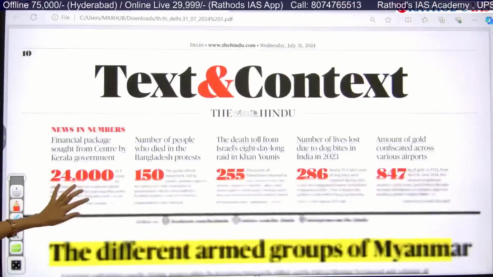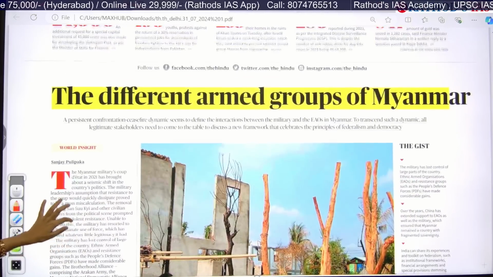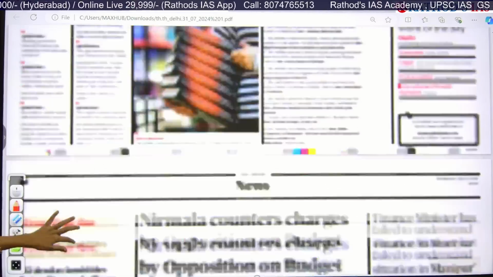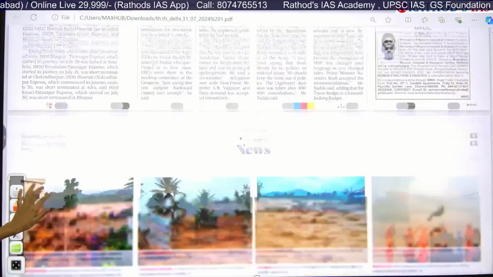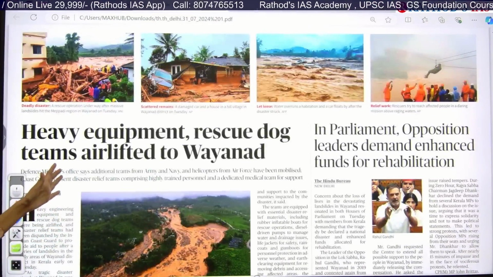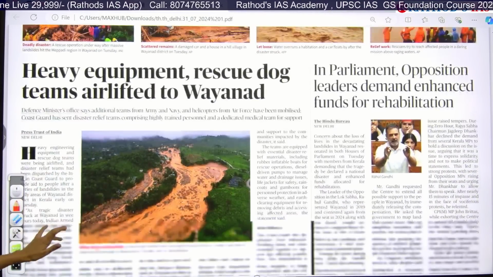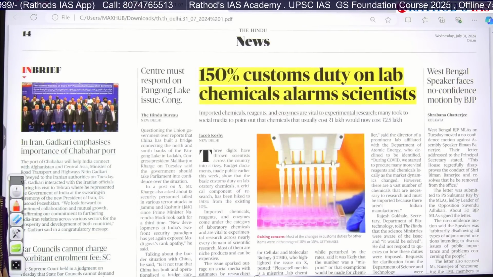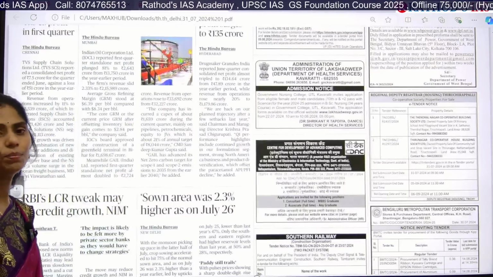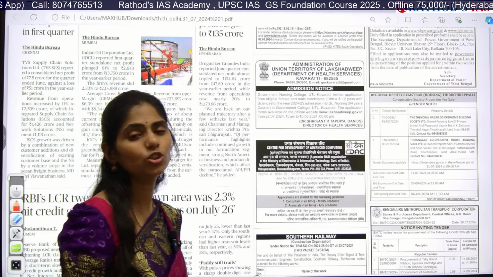And if you go on to our Delhi edition, in this text and context I discussed this topic, and in this news page there is nothing much important. Here the entire page is related to landslides only. And here there is one article regarding this customs duty. So these are the very important articles that appear in today's Hindu newspaper.